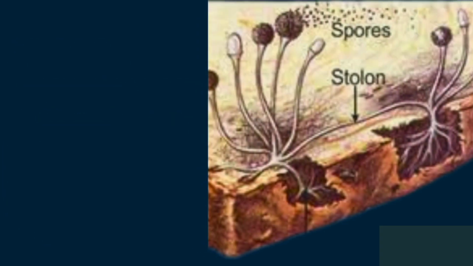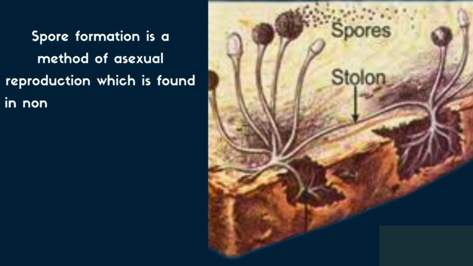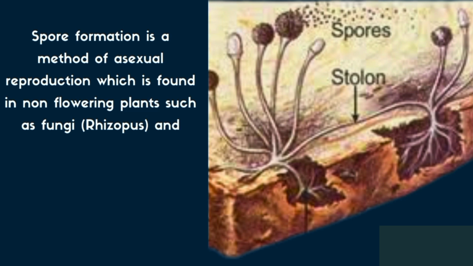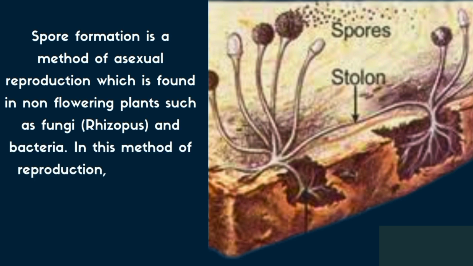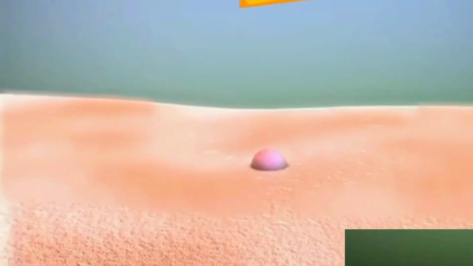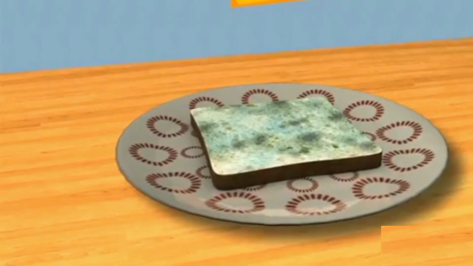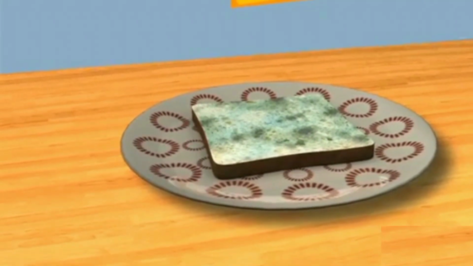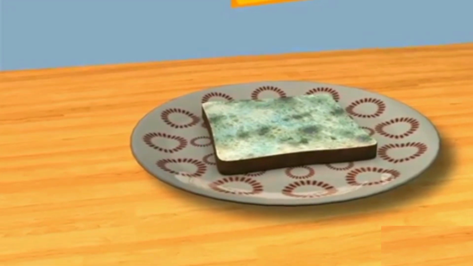Spore formation is a method of asexual reproduction which is found in non-flowering plants such as fungi and some bacteria. Here, the parent cell produces hundreds of spores from their spore sac in the sporangium, which grows into a new plant. A spore is a tiny spherical unicellular body surrounded by thick walls. It falls to the substrate and grows when conditions are favorable for germination. Bread mold seen on the spoiled bread grows when spores of rhizopus settle on the bread.